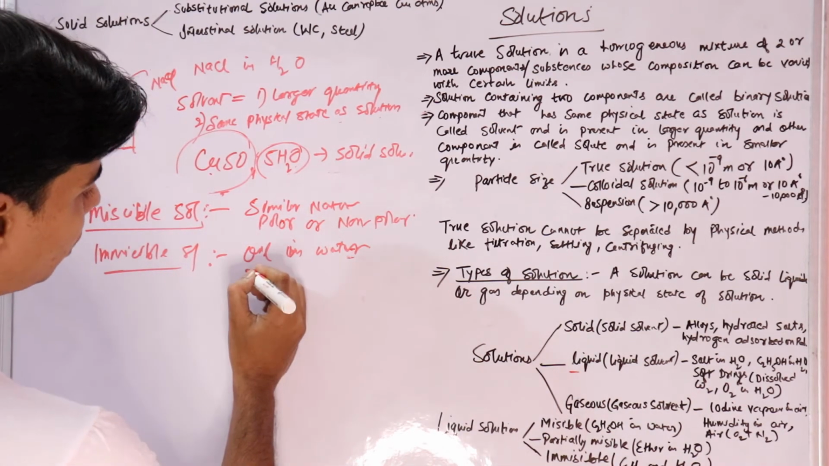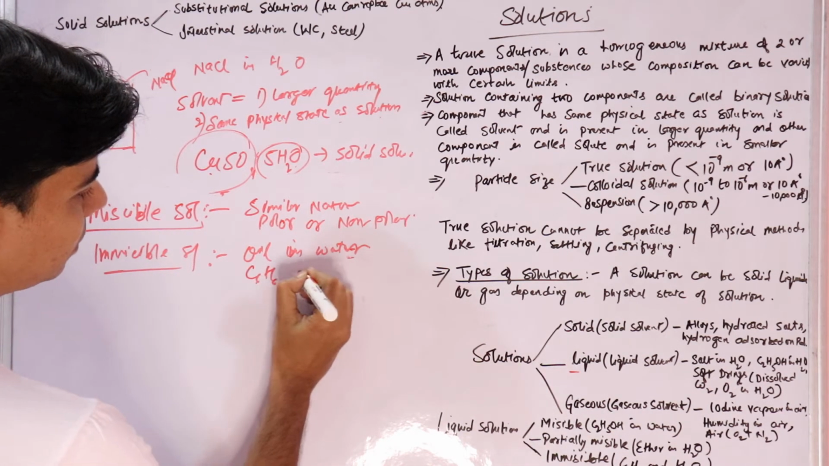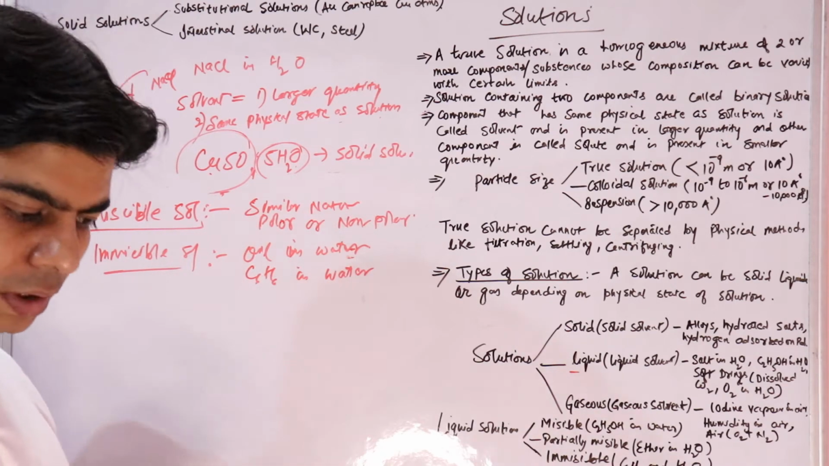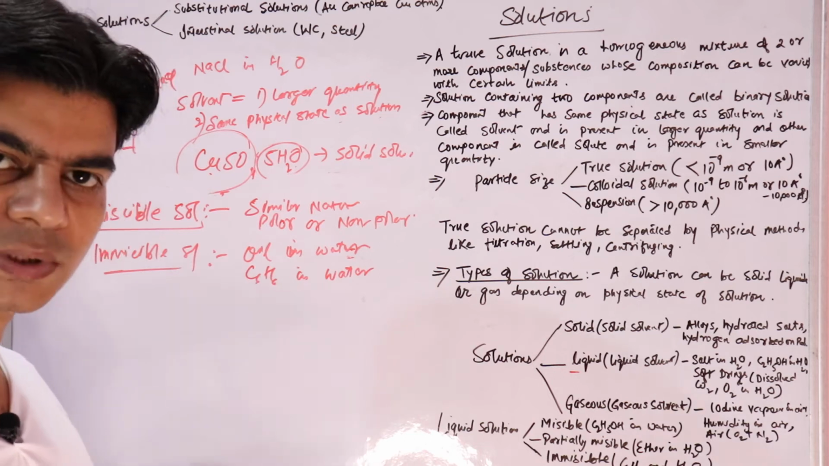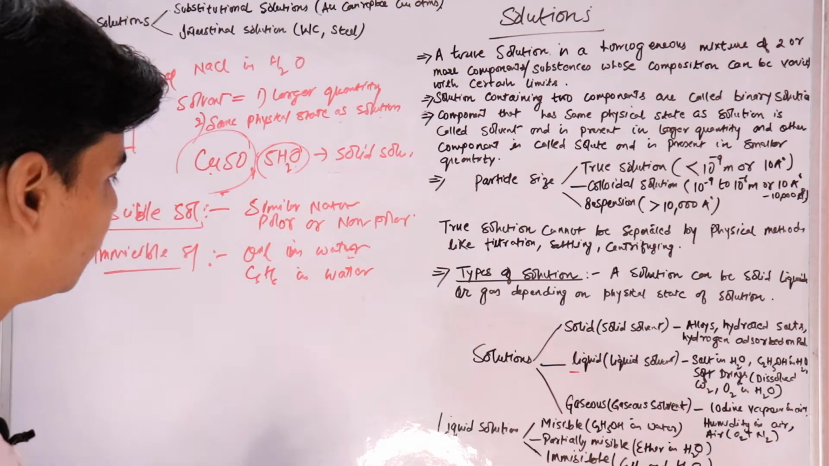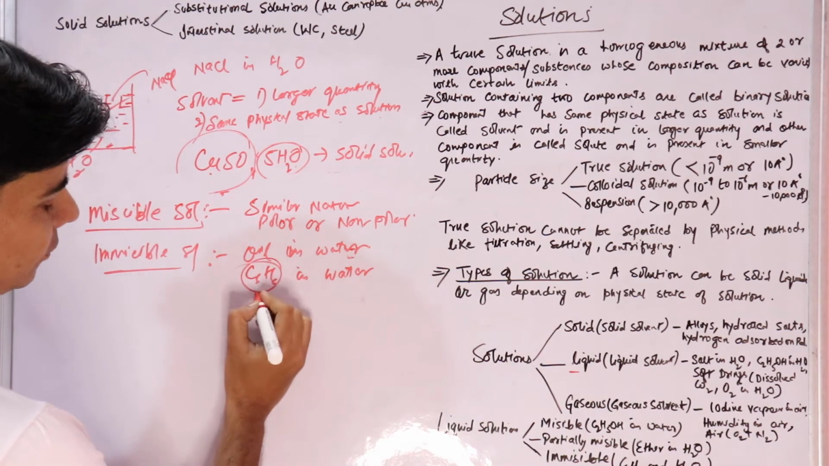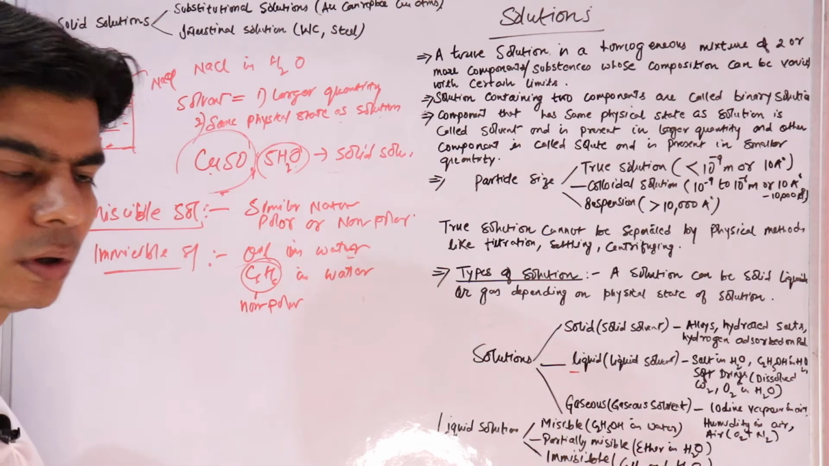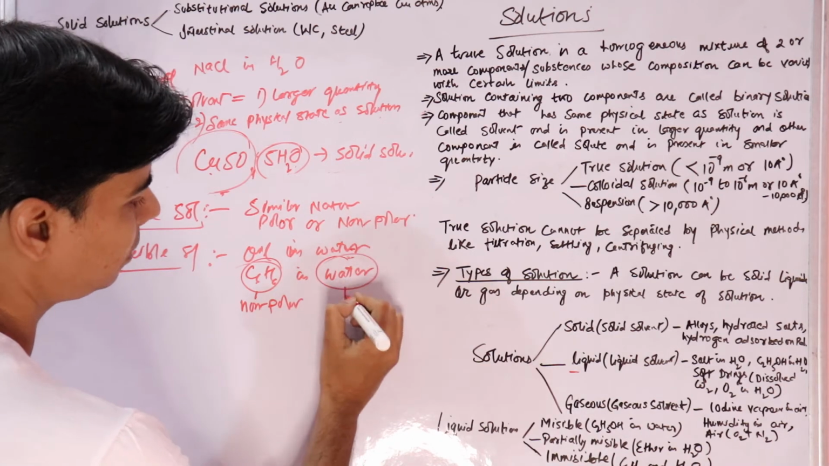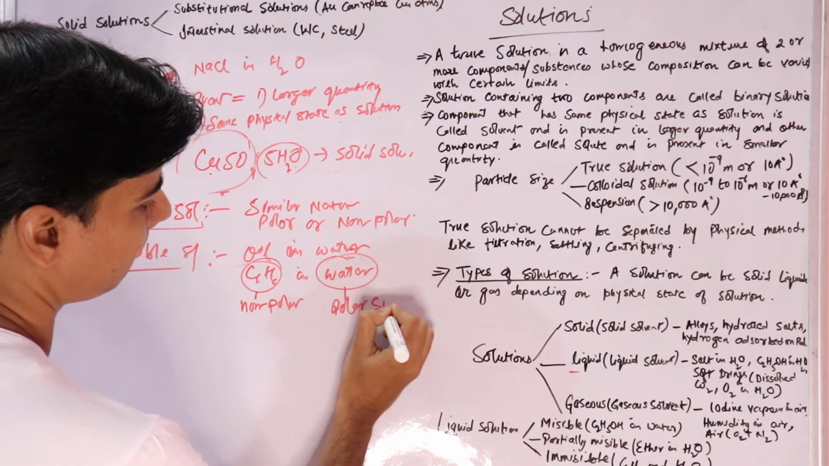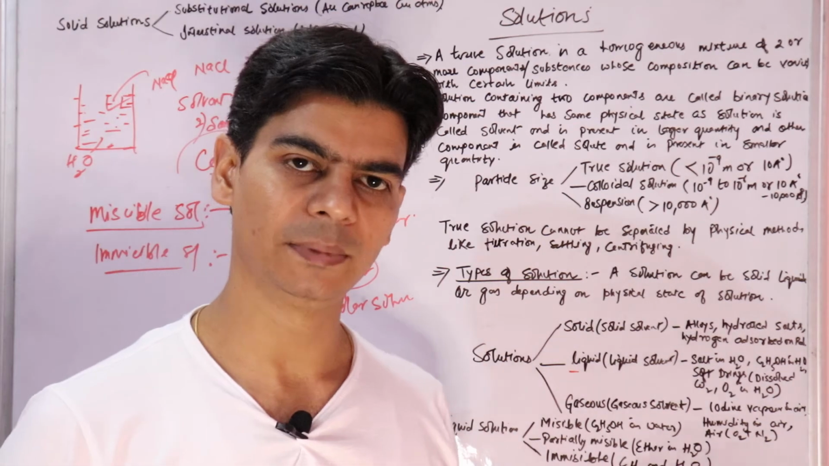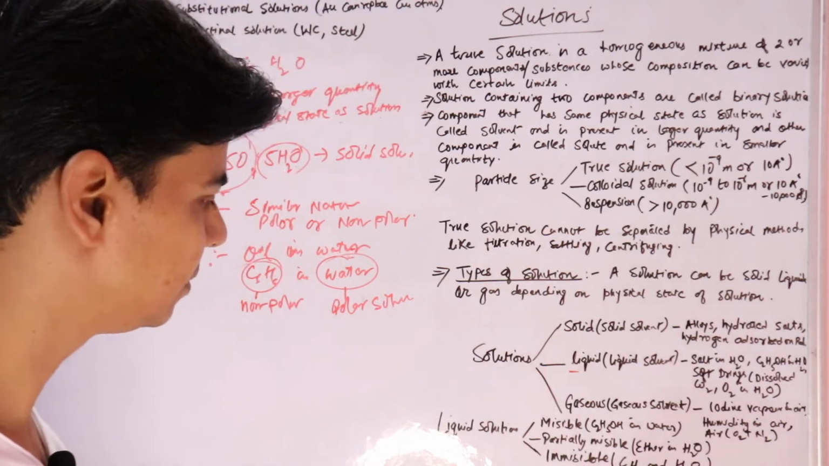Oil in water or benzene in water. Benzene and water will also form separate layers, right? Since both are of different nature. We know that benzene is a non-polar solvent and water is a polar solvent, right? So due to their different nature, they do not form a miscible solution, they form an immiscible solution.